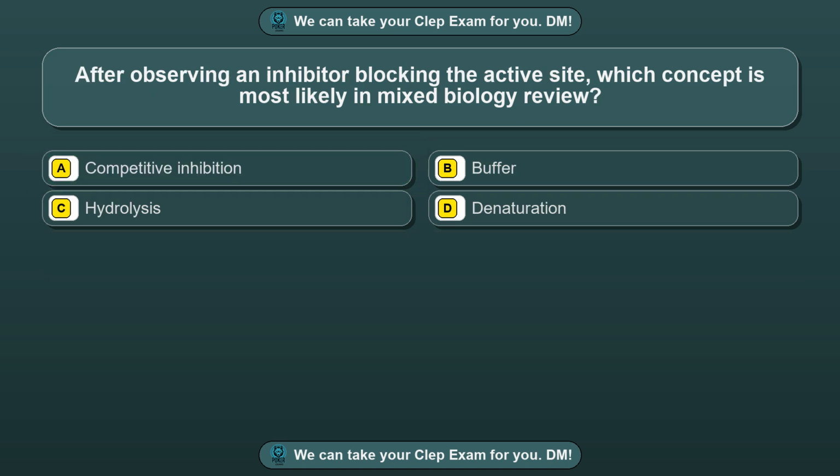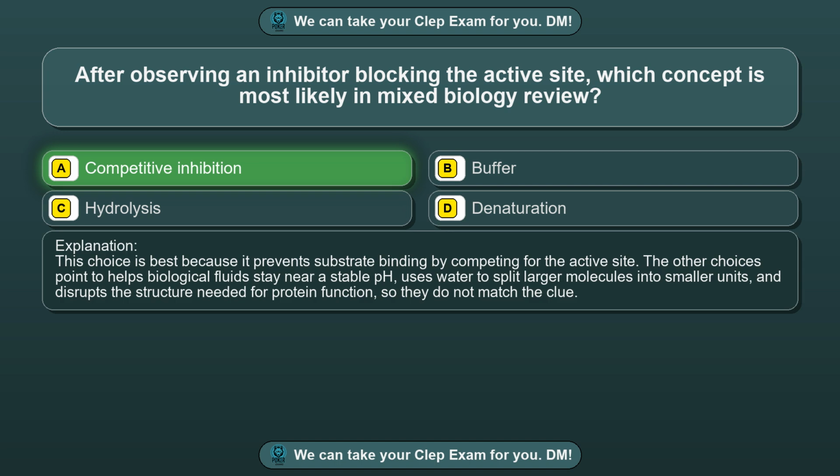Question 43. After observing an inhibitor blocking the active site, which concept is most likely in mixed biology review? Option A, competitive inhibition. Option B, buffer. Option C, hydrolysis. Option D, denaturation. The correct answer is option A, competitive inhibition. This choice is best because it prevents substrate binding by competing for the active site. The other choices point to helps biological fluids stay near a stable pH, uses water to split larger molecules into smaller units, and disrupts the structure needed for protein function, so they do not match the clue.